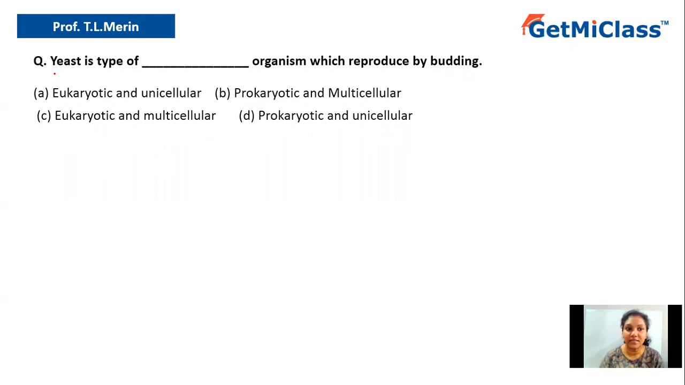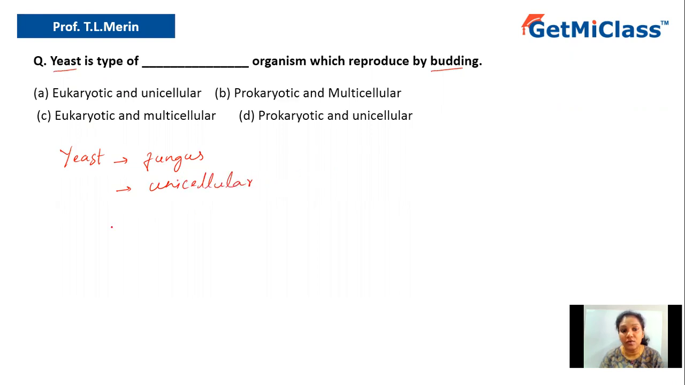So let us try to understand the question. The question says yeast is a type of dash organism which reproduce by budding. So they are asking what type of organism is yeast which actually reproduce by budding. So what do you understand by yeast? What is yeast? Yeast is a type of a fungus, okay? It is usually, if you see the body structure, unicellular in nature, unicellular, okay?